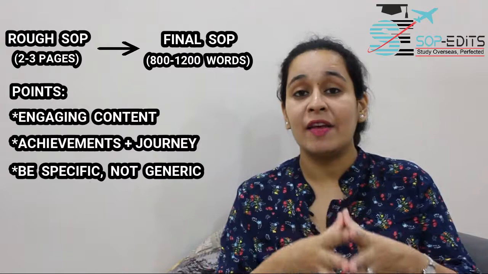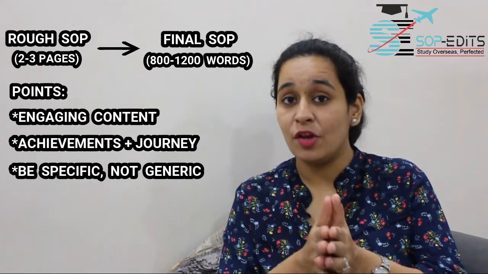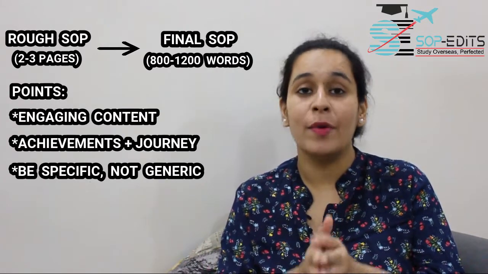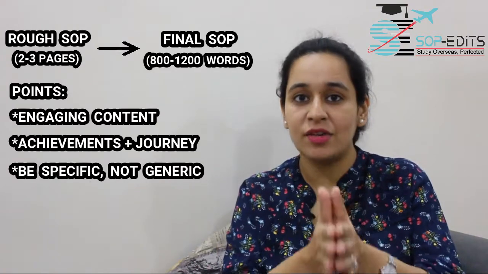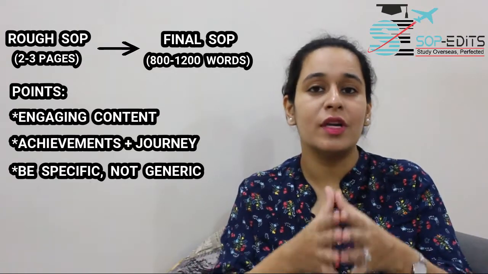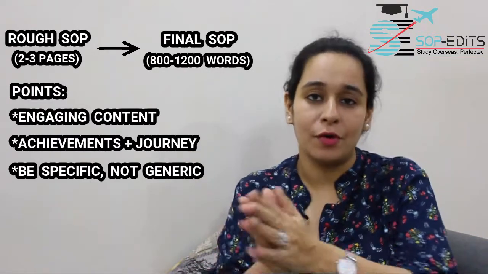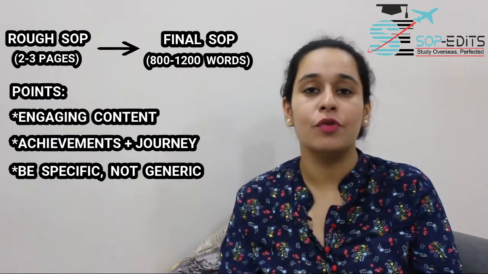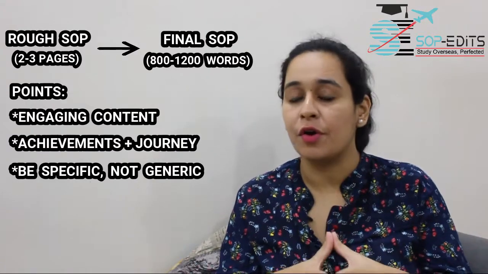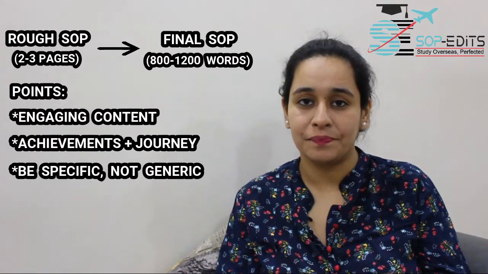Giving names and giving concrete designations in your SOP really matters, because that shows the serious intent of the student, and shows that you have well researched the goal you want and what would lead you to that goal. So it's very important to go specific when you're talking about your long-term and short-term goals.